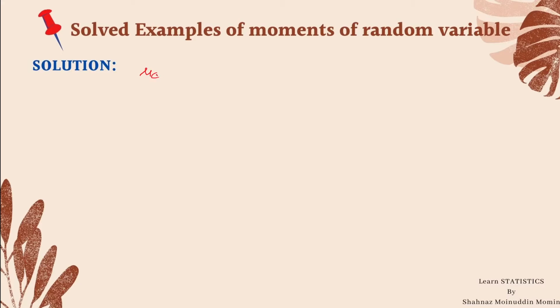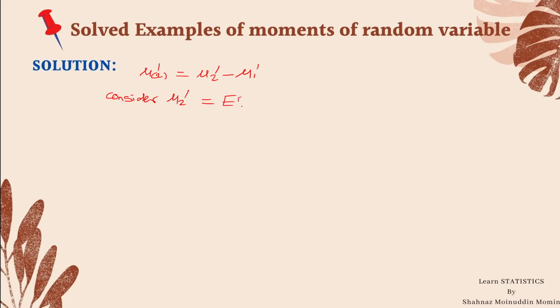Mu 2 dash. The second factorial moment is equal to mu 2 dash minus mu 1 dash, as we have seen in the particular case. We have already calculated mu 1 dash, so consider mu 2 dash. First we shall calculate mu 2 dash, then we obtain the second factorial moment.